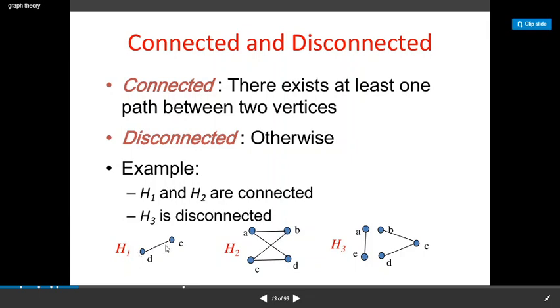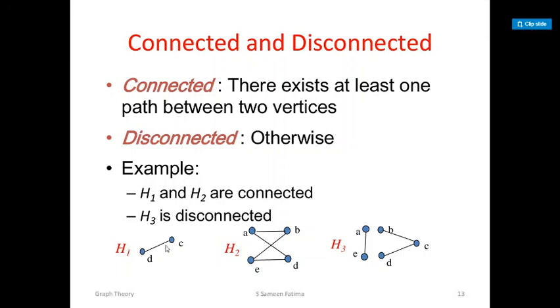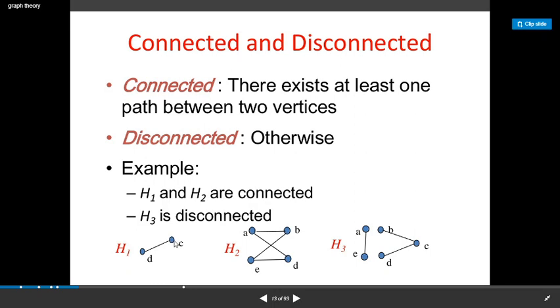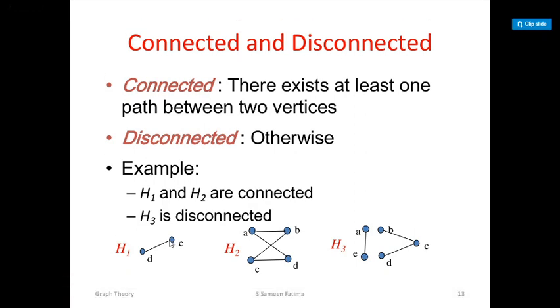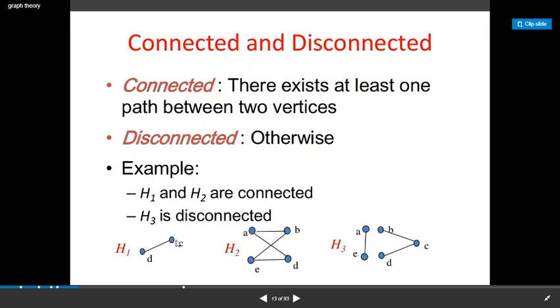And one more important parameter is degree of a vertex. The degree of a vertex is defined to be the number of edges incident to that vertex. Here see, you have this vertex, so the number of edges incident to this vertex is 1 and the degree of this vertex is 1. Similarly, the degree of this vertex is 1. Now look into this.